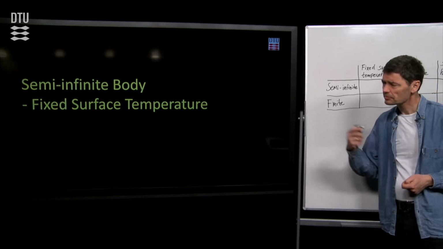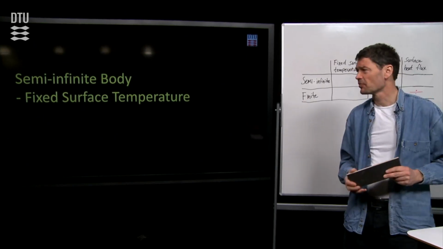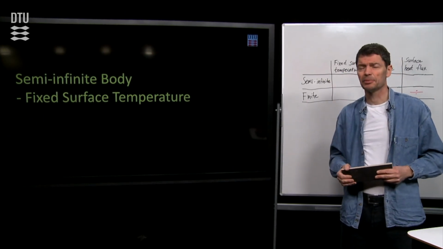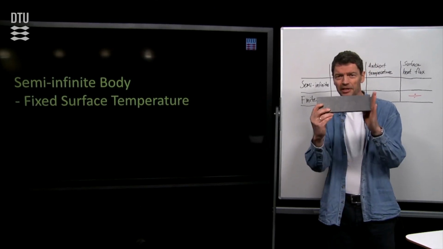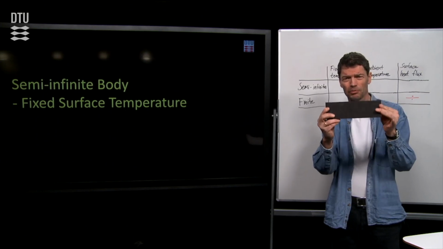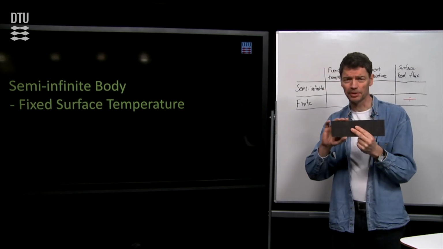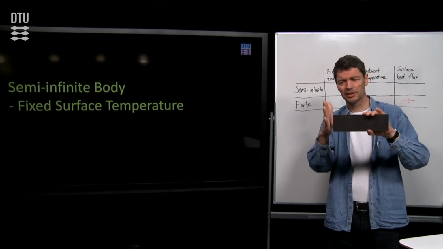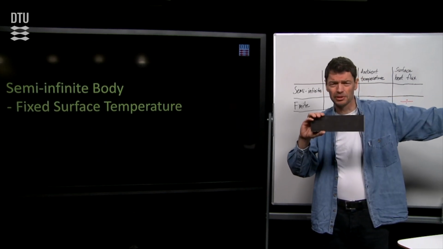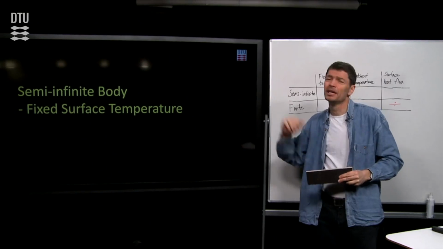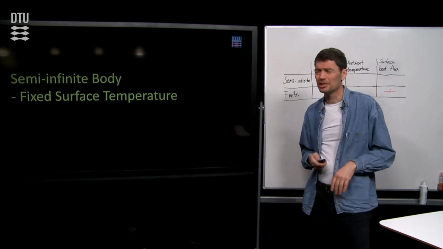To get started, we have to make a division of what kind of bodies or materials we are analyzing. The first one is a semi-infinite body. I cannot explain exactly what a semi-infinite body is directly; I have to do it indirectly by taking a finite body. So assume this is our wall, which has a left-hand surface and a right-hand surface. This is a normal finite body. But a semi-infinite body is one that has only one surface and then projects infinitely in the other direction, here going on to the right. So that would be a semi-infinite body. Those are the easiest solutions we have, so that's why we start with this superficial material, the semi-infinite body.